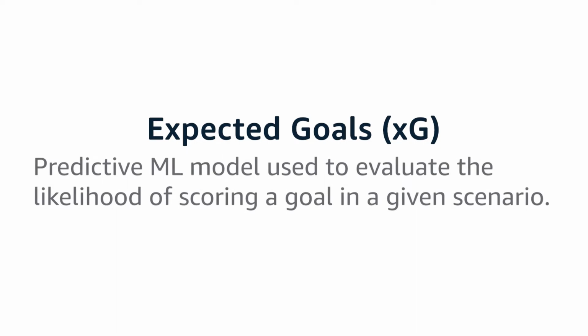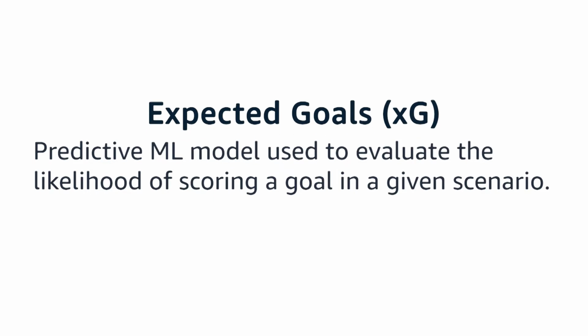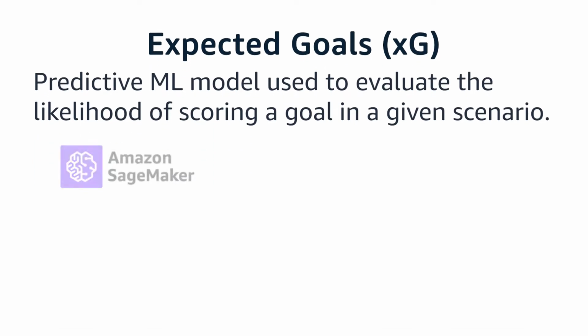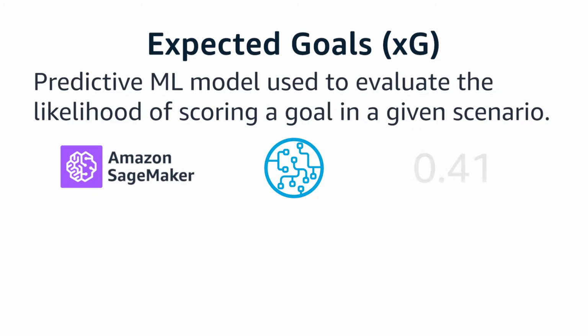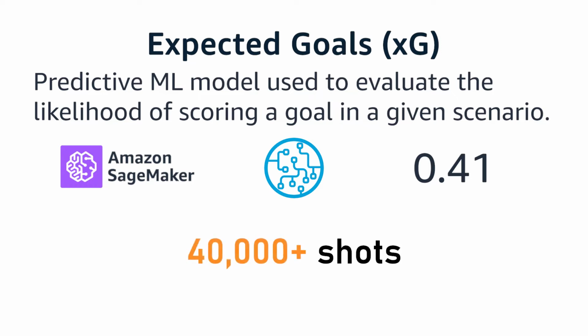Like the name indicates, the expected goals or XG metric is a predictive model used in soccer that evaluates the probability of scoring in a given attacking situation. The Bundesliga XG model was developed using Amazon SageMaker, and it applies machine learning to provide a score ranging from 0 to 1 that signals the likelihood of scoring a goal in a given scenario. To obtain accurate results, over 40,000 shots on goal were used to train the XG model.